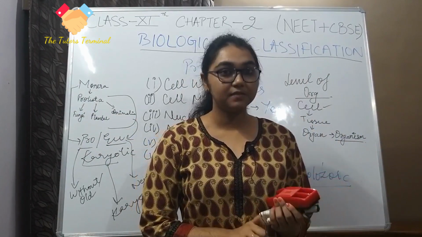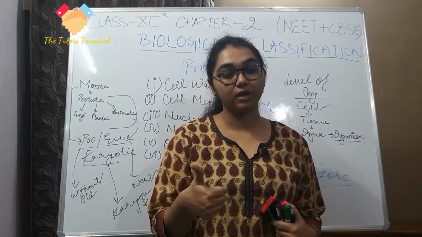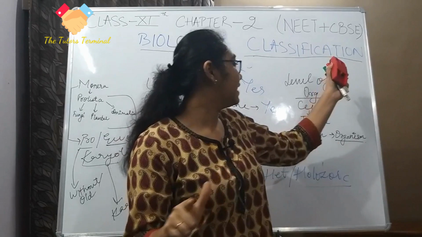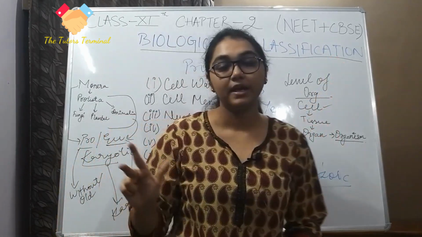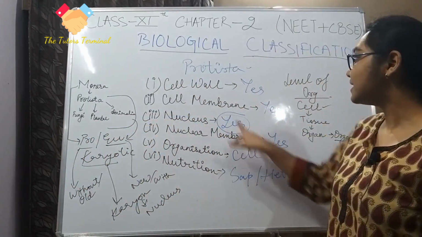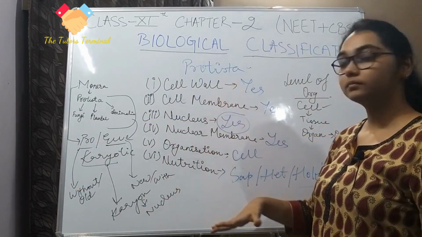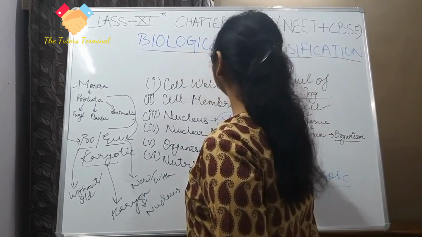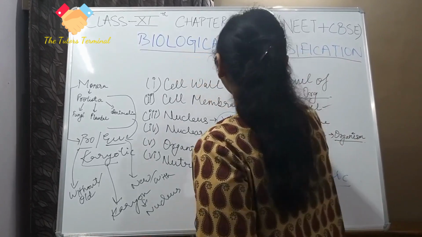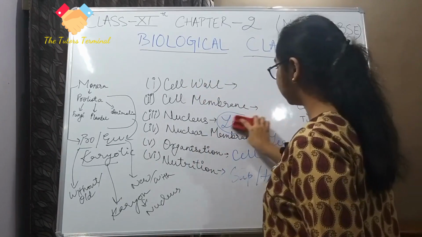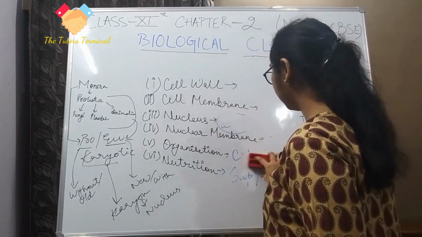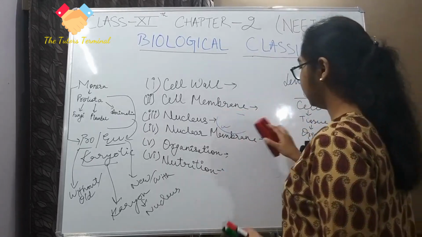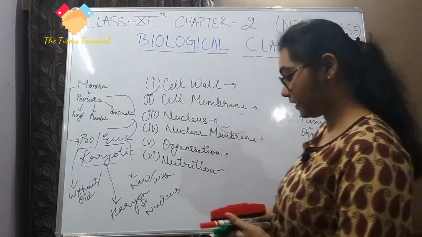So three things we saw: first, prokaryotic and eukaryotic, meaning having a nucleus or not having a nucleus. Second, level of organization. Third, level of nutrition. Rest, cell wall and cell membrane, are the same. Okay, then from Protista, I move on to fungi. Right, fungi.